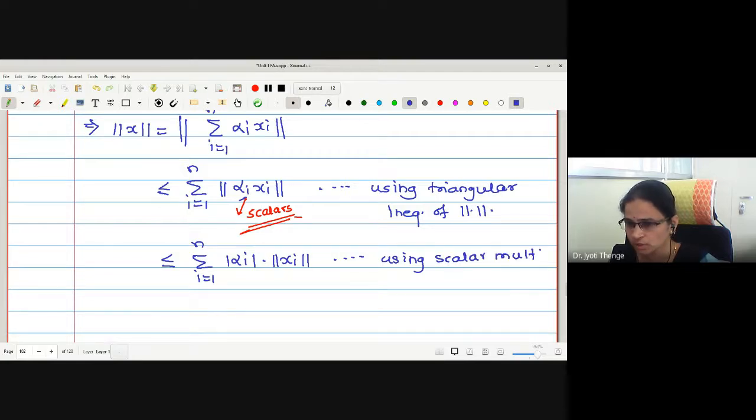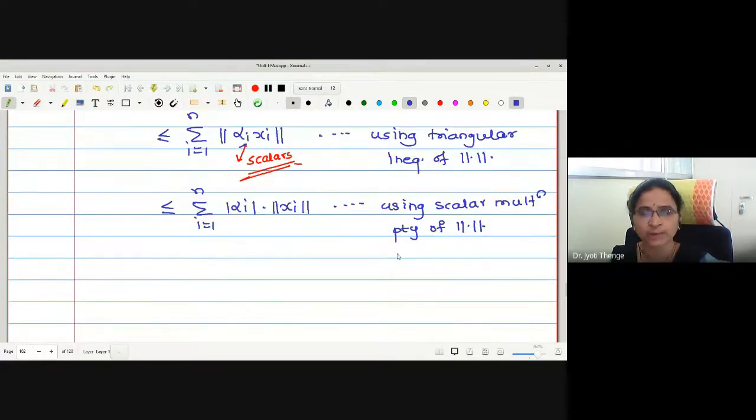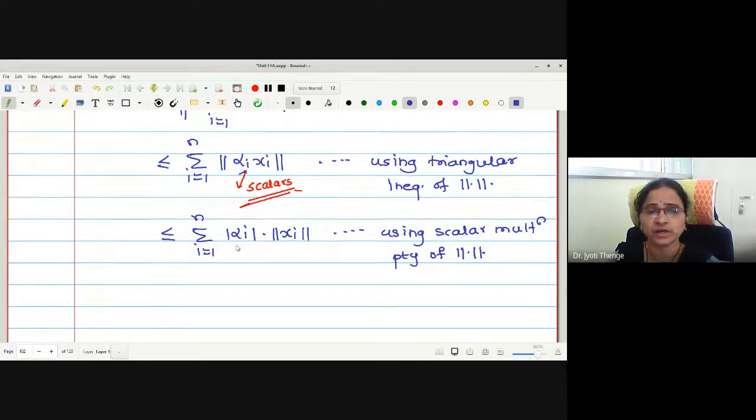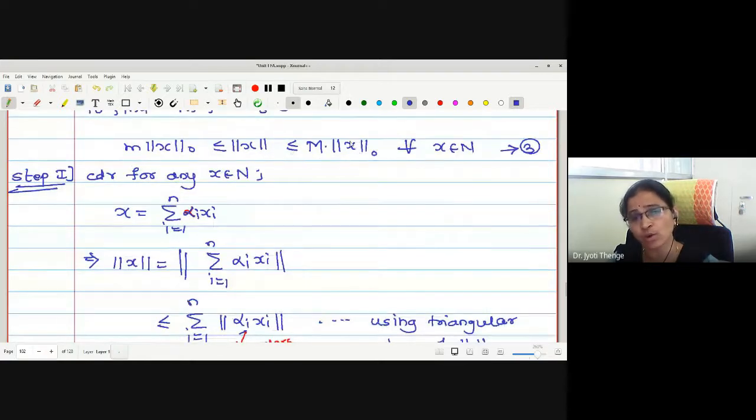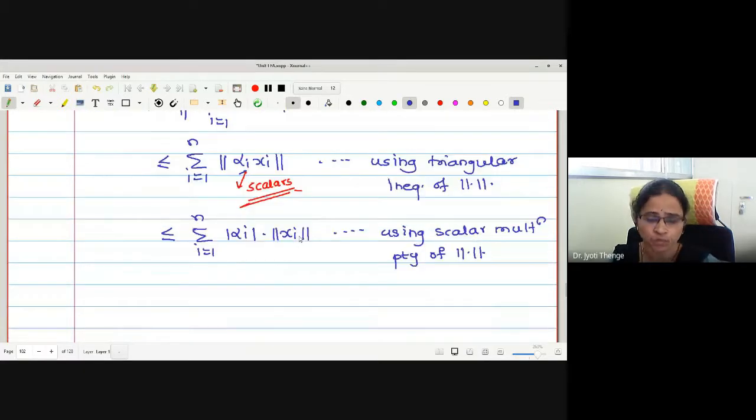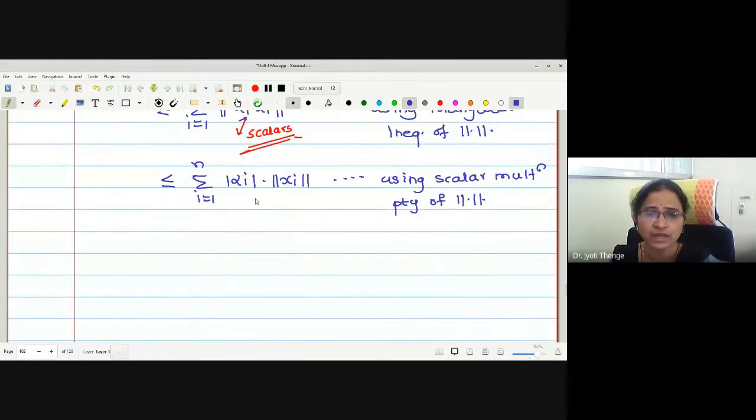Using the scalar multiplication property of this norm, an arbitrary norm I have used. Now, I want to introduce norm 0 because our aim is to show the right part of this inequality, less than or equal to norm 0 of x into some scalar. For this, every mod alpha i used here, I will replace with maximum mod alpha.